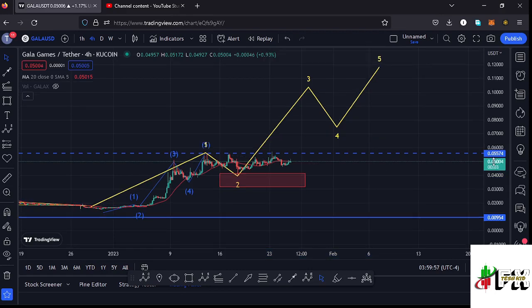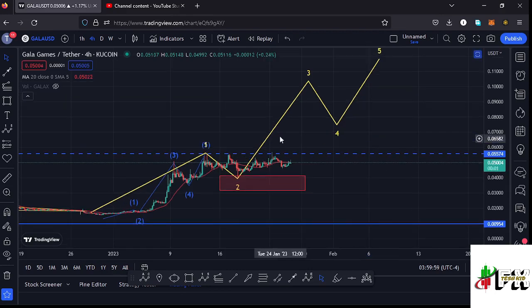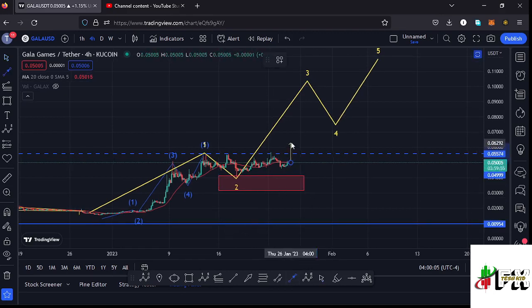And for us to have confirmations that we're in the formation of this wave 3 to the upside, Gala Games needs to continue pushing even higher, manage to break above the wave 1 high, and once that happens and we continue seeing an increase in strength to continue pushing higher and also an impulsive wave, then that could be the start of the formation of that higher Elliot wave count 3 to the upside.